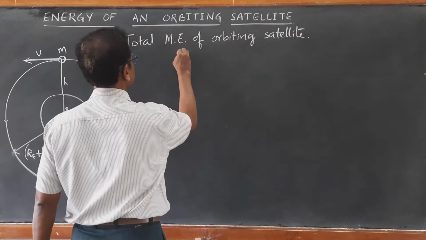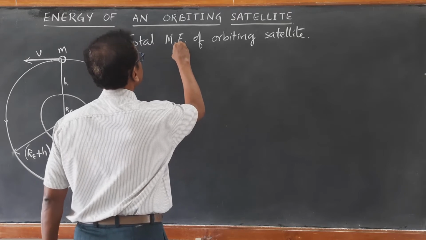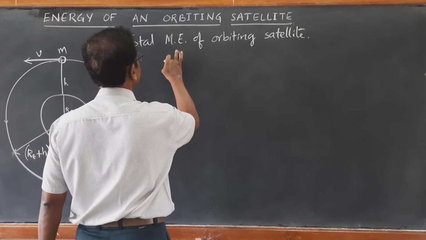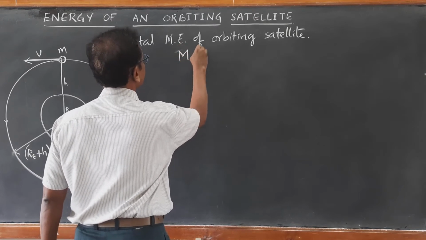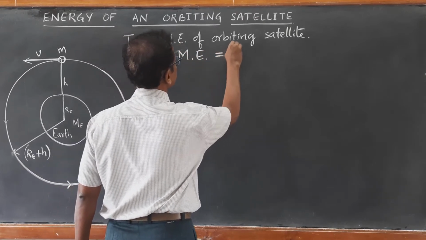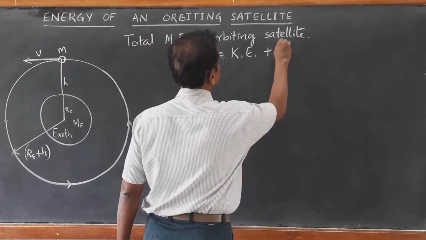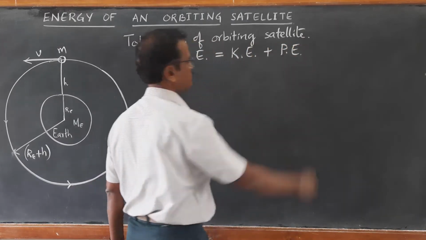Is equal to mechanical energy. I write directly ME. Mechanical energy ME is equal to KE, kinetic energy, plus PE, that is potential energy.